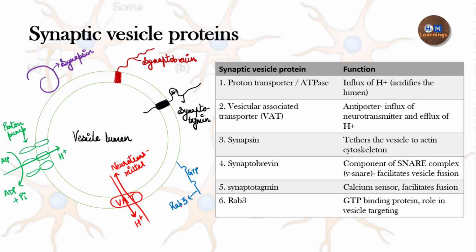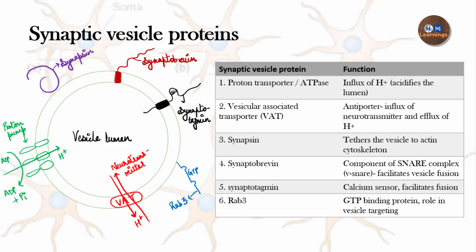Then we move on to the next protein located on the vesicular membrane, the synapsin. What is the function of the synapsin? It attaches the synaptic vesicle to the cytoskeleton. The synaptic vesicles are not floating in air. They have to be attached in the cytoplasm, and they are attached with the help of this synapsin, because it attaches the vesicle to the cytoskeleton, to the actin.